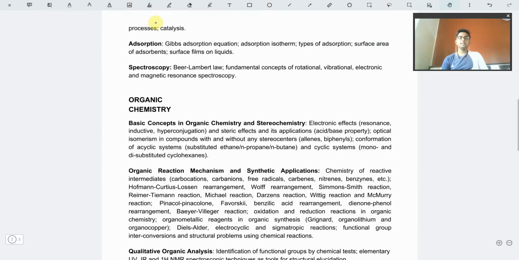The next topic is adsorption, which includes the Gibbs adsorption isotherm, the types of adsorption, the surface area, how liquids adsorb, the surface tension of the liquid, these kinds of things you need to memorize. And the last topic is spectroscopy.